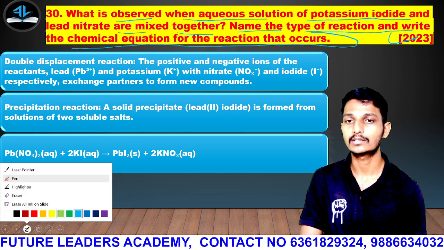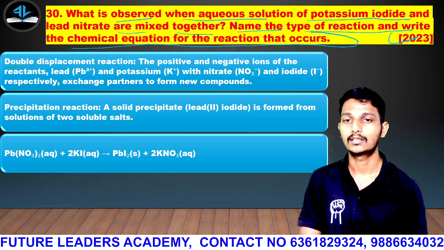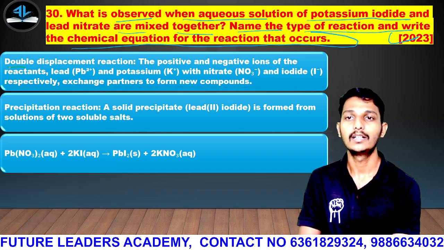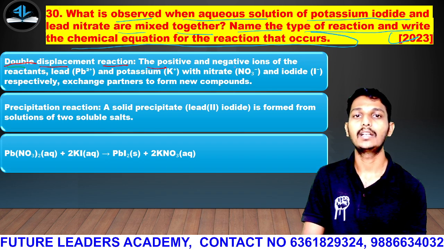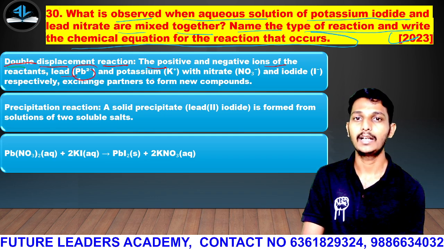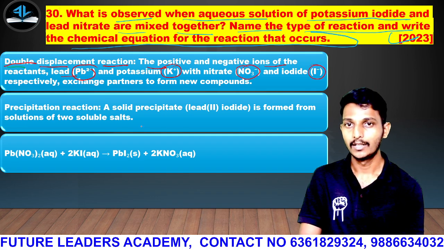Better I'll choose red only, guys. Yes, double displacement reaction. That is, the positive and negative ions of the reactants: lead is positive and potassium is also positive, nitrate is negative, iodide is negative.